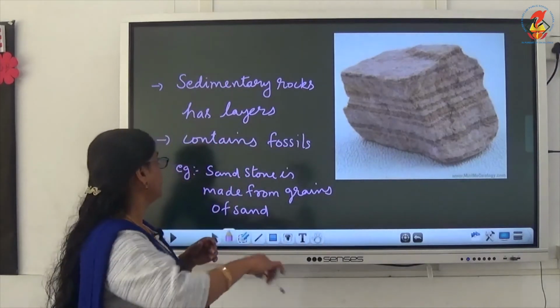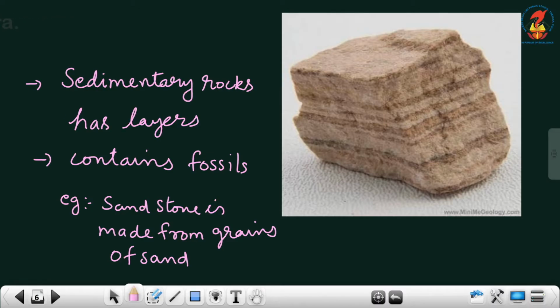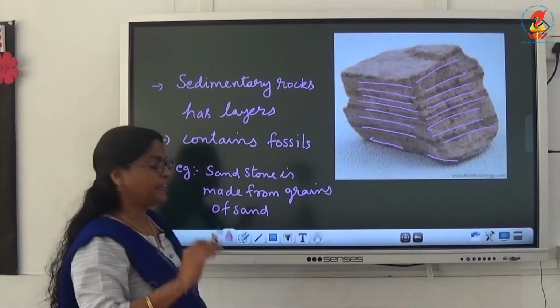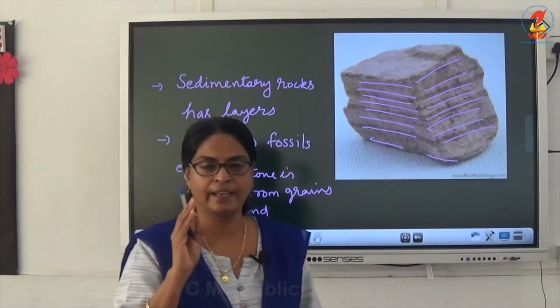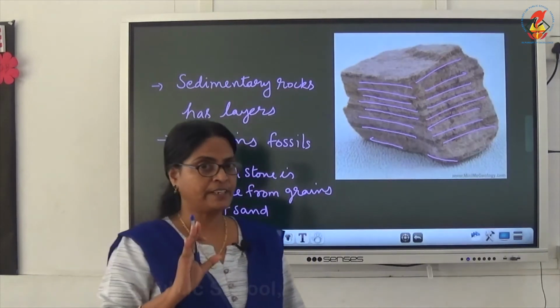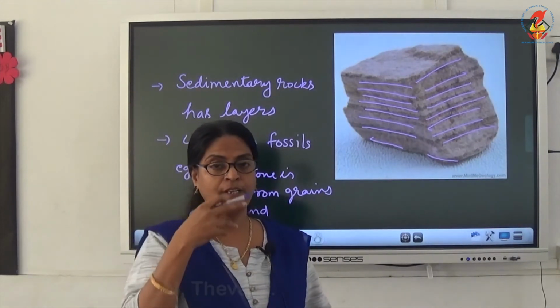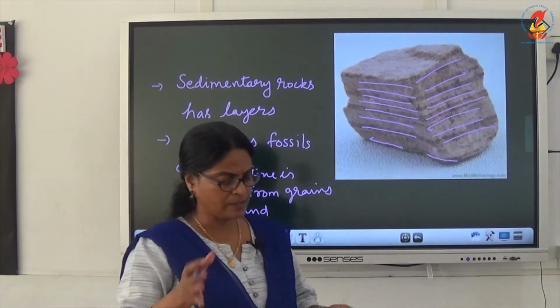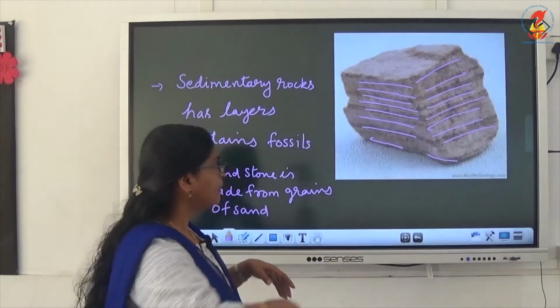Now children, sedimentary rocks have certain features. We can see layers. Can you see the layers over here? Sedimentary rocks are formed in layers. Can you see? Yes. Then sedimentary rocks contain fossils. You have studied what fossils are. Fossils are the remains of dead plants and animals already trapped inside the rocks.